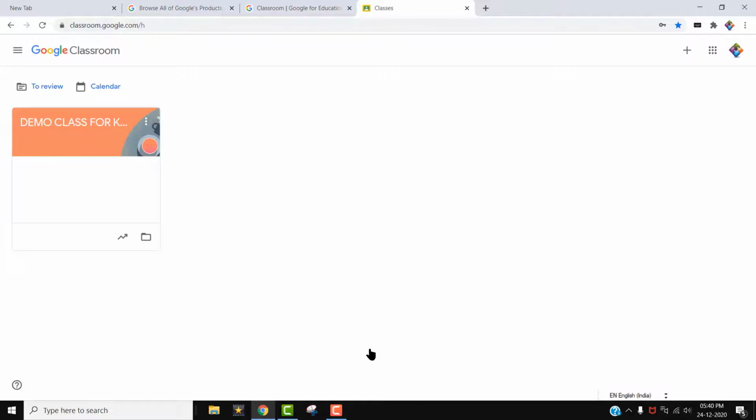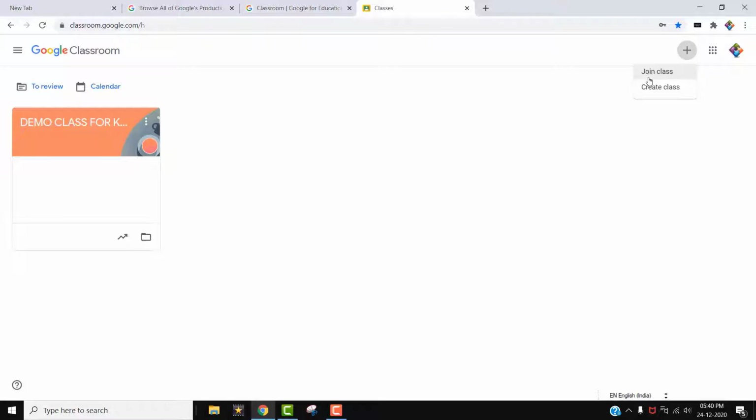When we sign in using a Gmail account, we can reach this page. Now I'm going to show you the steps to make a classroom. I have already made one classroom here, but I am showing you how to make it. On the right side of this page you can see a plus icon. Click on the plus icon, then you will get two options.